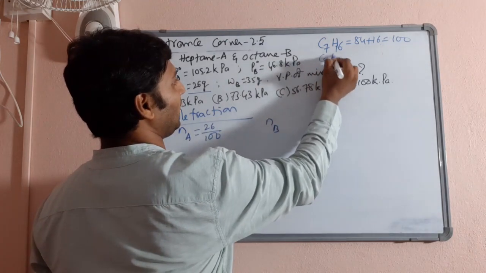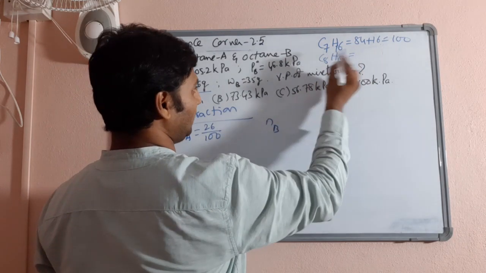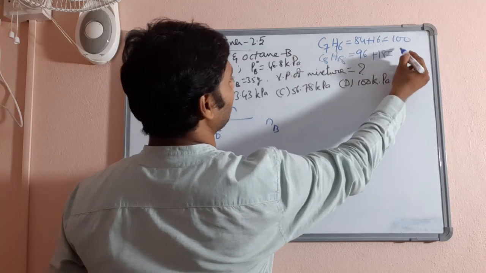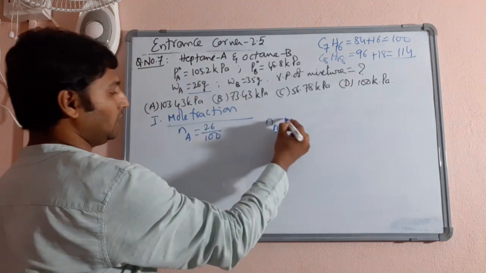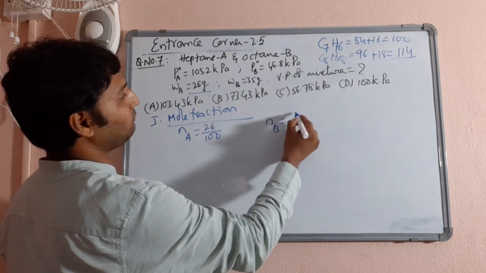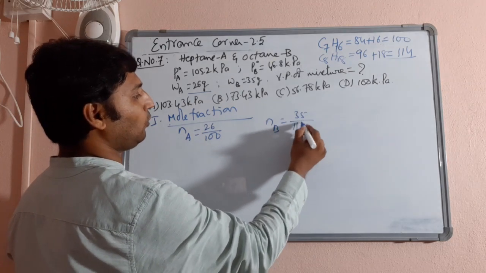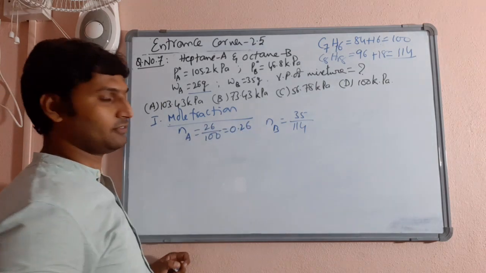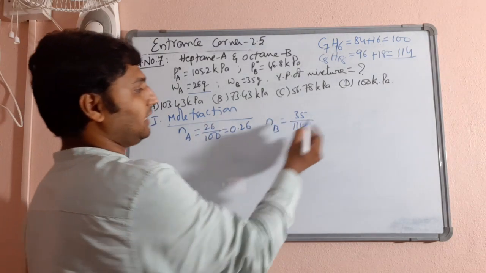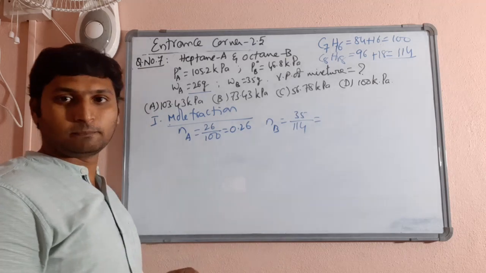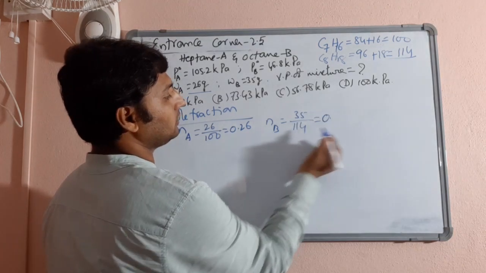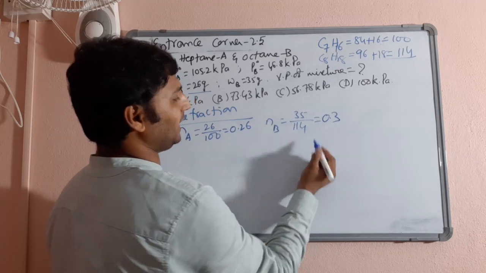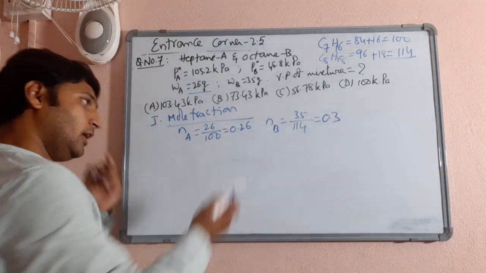Similarly, the octane formula is C8H18. 96 plus 18 comes out to be exactly 114. So to get the number of moles, you will have to divide 35 by 114. So 26 by 100 is 0.26, of course. Then 35 by 114 gives you, 114 will divide 350 3 times, so you can take 0.3.